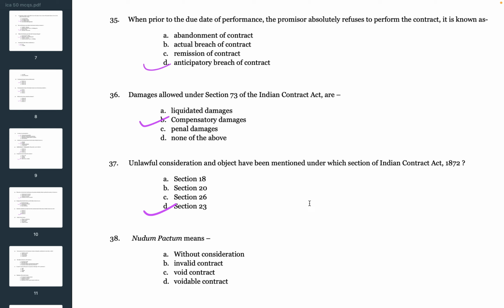Next question. Nudum pactum means A. Without consideration, B. Invalid contract, C. Void contract, D. Voidable contract. So the correct answer is A. Nudum pactum means without consideration.